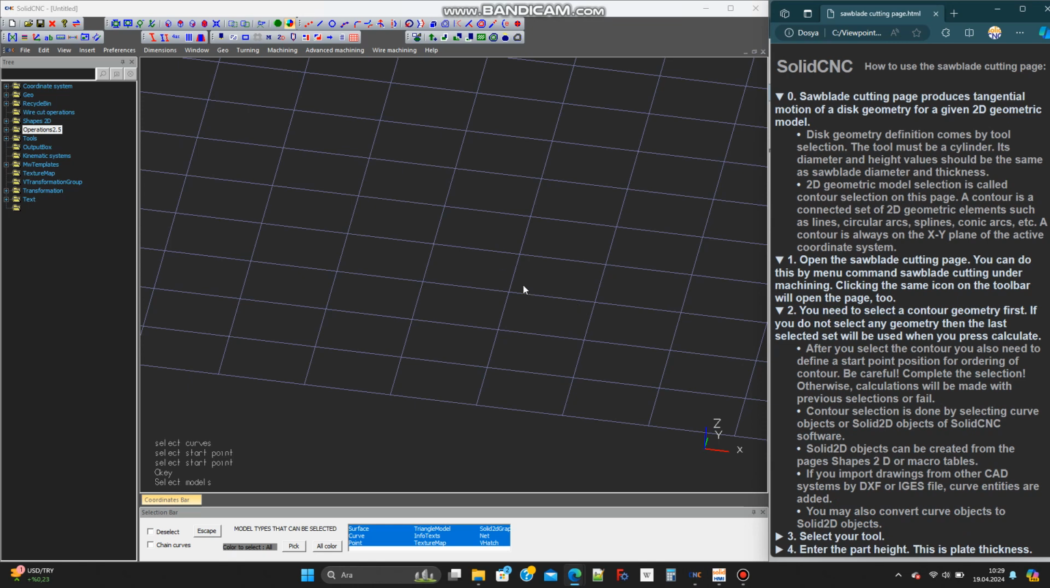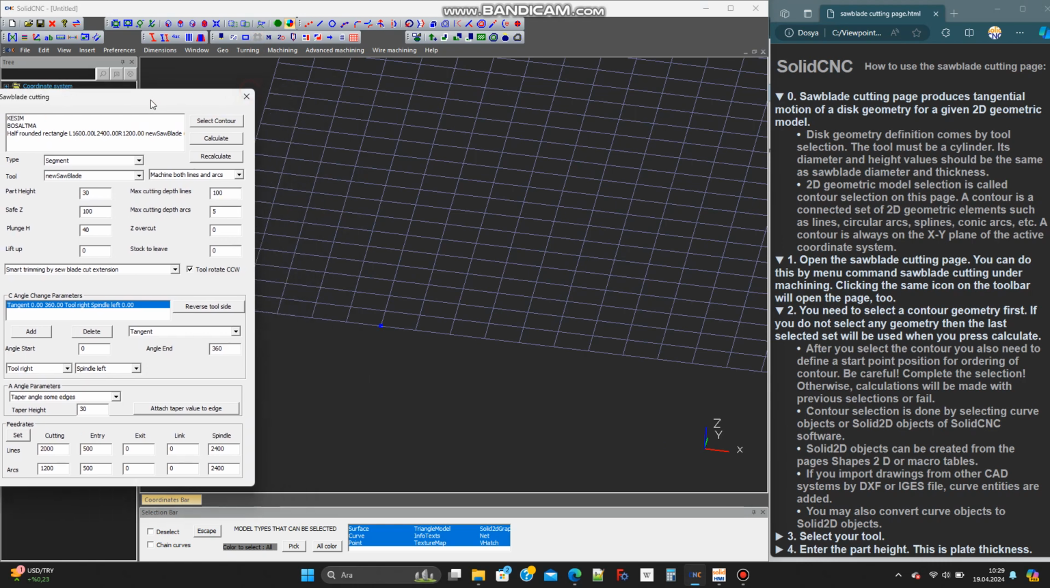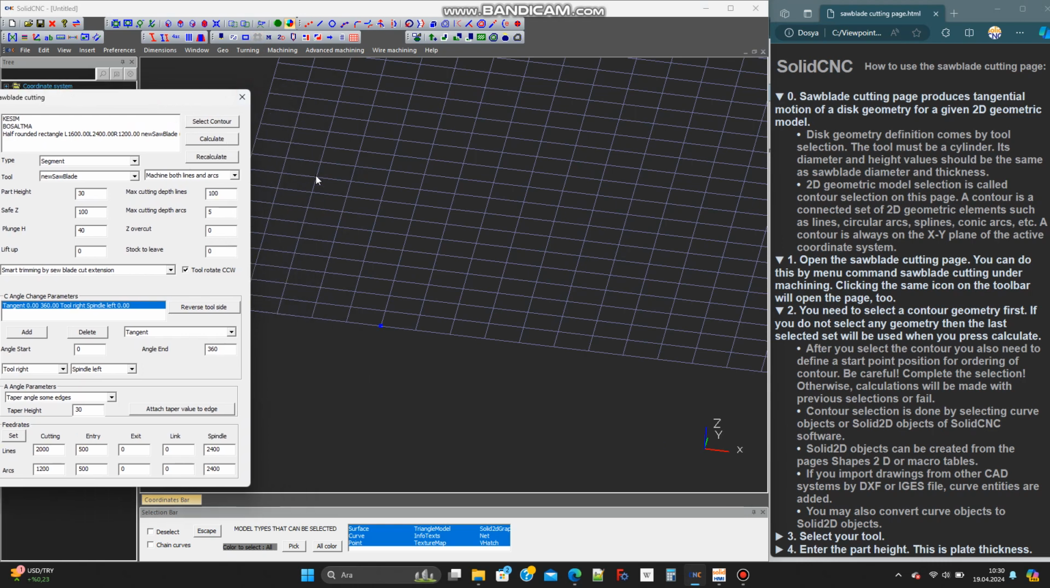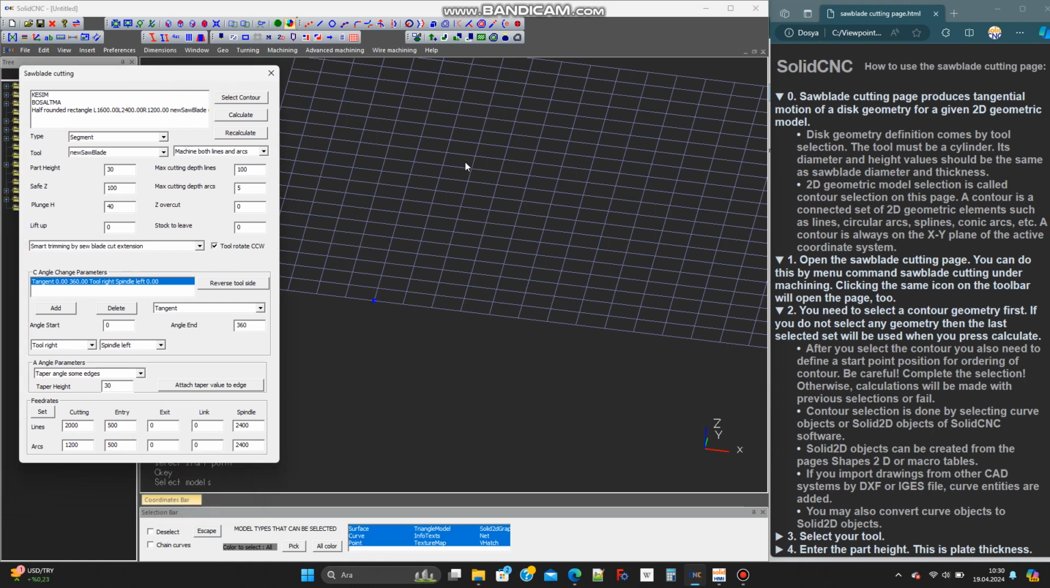You need to select a contour geometry first. If you do not select any geometry, then the last selected set will be used when you press calculate. After you select the contour, you also need to define a start point position for ordering of contour. Be careful. Complete the selection. Otherwise, calculations will be made with previous selections or fail.